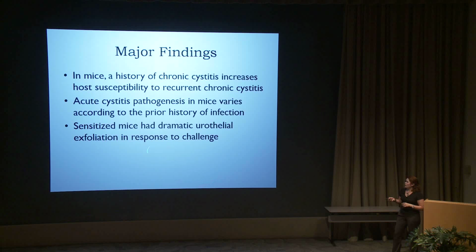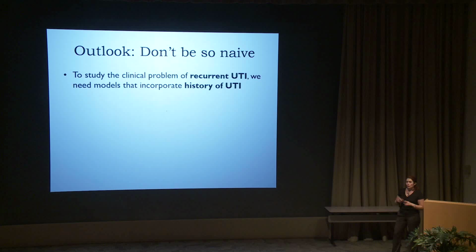I'm currently working on understanding the mechanism for this, and you can come to my poster, number 7, if you'd like to hear more about that. But really, the outlook that I want to leave you with is don't be so naive. If we're going to study the clinical problem of recurrent UTI, then we need to incorporate history of UTI into our model because it's a very severe risk factor.